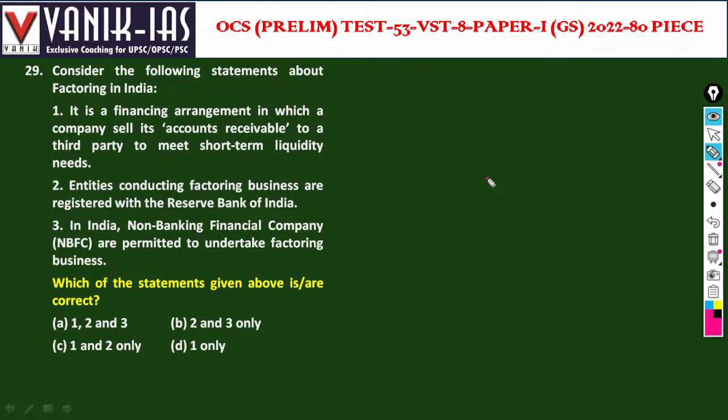It is a financing arrangement in which a company sells its account receivable to a third party to meet short-term liquidity needs. Yes, factoring in India is a financing arrangement in which a company sells account receivable to a third party to meet short-term liquidity needs. This is right. Entities conducting the factoring business are registered with the Reserve Bank of India. In India, non-banking financial companies are permitted to undertake factoring business. So, statements 1 to 3 are all correct. Regarding factoring, all the statements are correct.